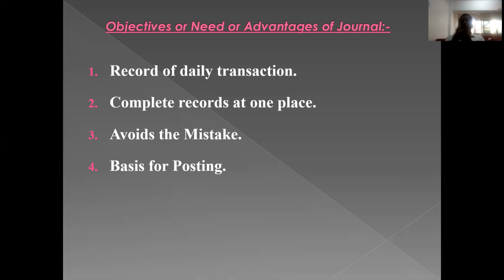It gives brief information about a transaction at one place itself. You will get a clear picture at one place in the book of journal.